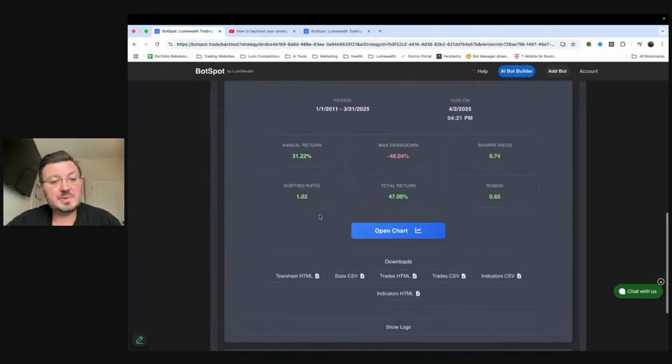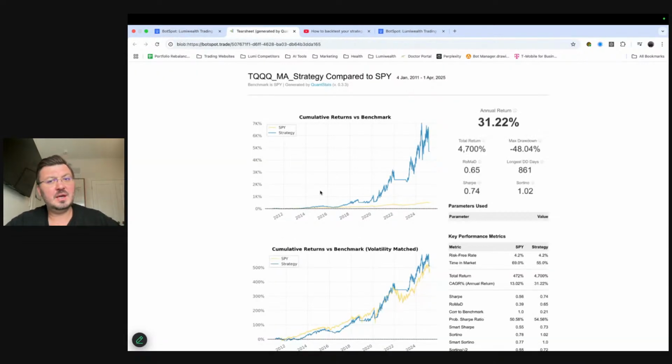And what we could do is we could actually click on these downloads here. If you guys have been part of our education for a while, you can actually see all these tear sheets and things here. So for example, I'm going to click on tear sheet HTML, and here's a really nice breakdown of how it's working, right? So here's our tear sheet, right?